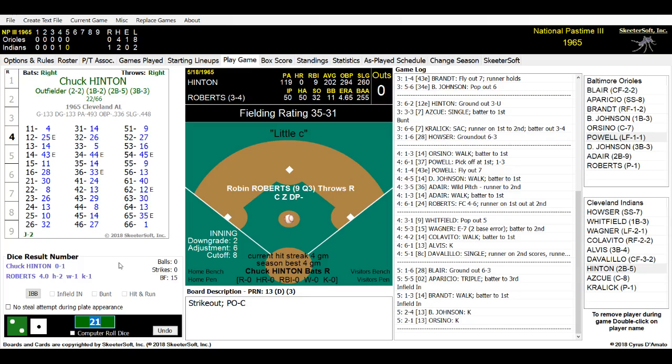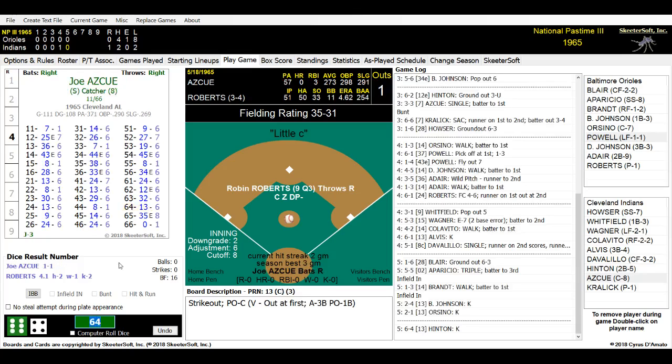Here we go, guys. Chuck Hinton is at the plate. Here's the pitch by Roberts. Oh, not good. Got to flip that. Do a flippy flip. 64 for Chuck Hinton. And Roberts strikes him out. That is 1 down in the bottom of the 5th inning. Next is Joe Askews, the catcher. He is 1 for 1.